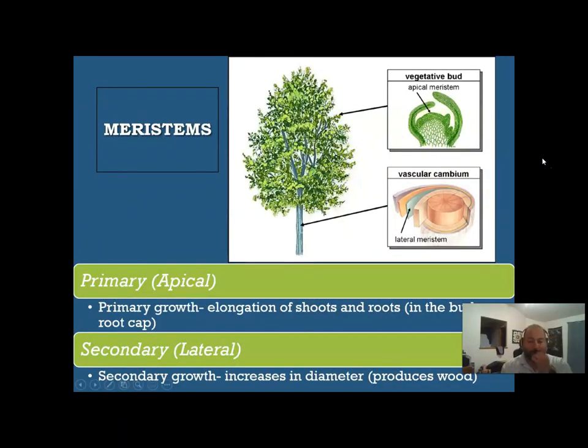So in terms of the meristems, we have primary meristems or apical meristems. Both of those words are interchangeable when it comes to the meristem, and those take care of our primary growth. So that meristem is in charge of the elongation of shoots and roots. So it's either in the bud. So if we look at our picture right up here, it says a vegetative bud. Right in here is our apical meristem. So at the end of our branches, the primary meristem is what makes the plant long.